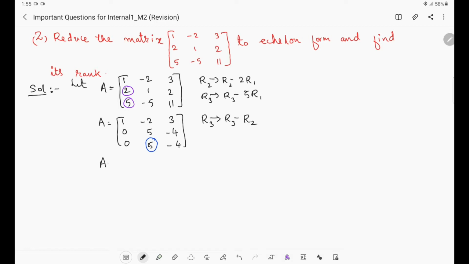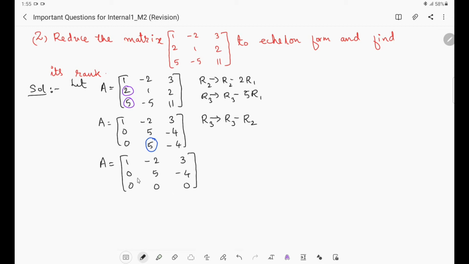If we perform this, then what will happen? The matrix will be 1 minus 2 3, 0 5 minus 4 will be as it is. These two rows will be as it is because we are not taking any row operation on these two rows. Then the last row will be 0 minus 0 is 0, 5 minus 5 is 0, minus 4 minus of minus 4 is 0. Now this is in row echelon form, right?